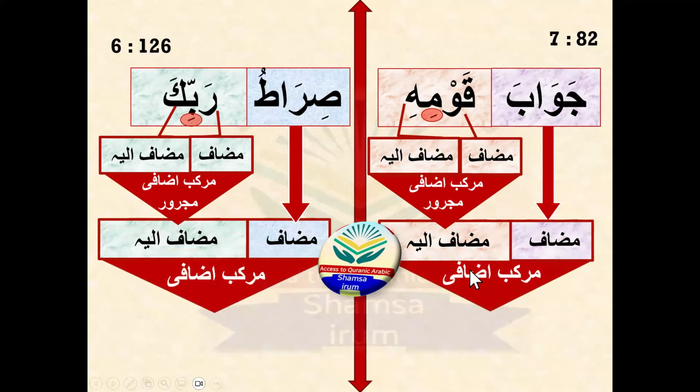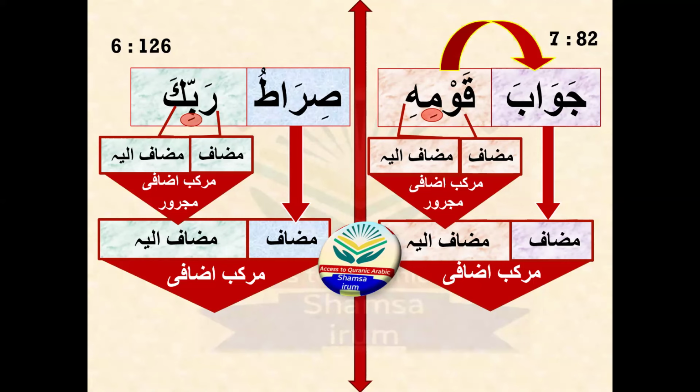And if you get this murakab izafi, what's the irab here? This murakab izafi is mansub, and what's the reason that it is mansub? And this murakab izafi is marfu, siratu is marfu. What's the reason? You will learn this later on, inshallah ta'ala. In this lecture we are learning why murakab izafi is in majroor state, and there are only two reasons. If the mudaf will be majroor, there will be only two reasons behind it: either there will be the harfu jar before it, or there will be the mudaf before it. Okay, so only two reasons.